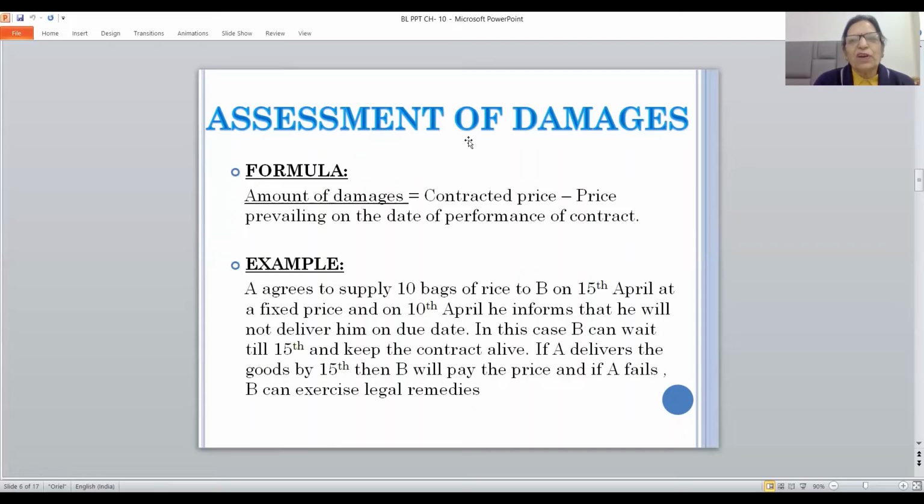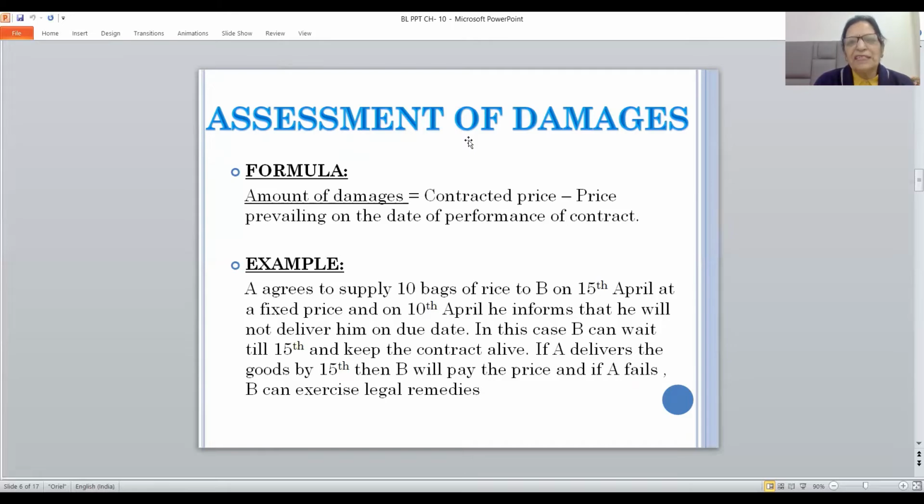Now, we do talk about assessment of damages. How are damages ascertained? We say that the aggrieved party has a right to claim damages from the guilty party. And now the question arises, how to ascertain the amount of damages? There is a formula for that, and that formula is: amount of damages is equal to contracted price minus price prevailing on the date of performance of contract.